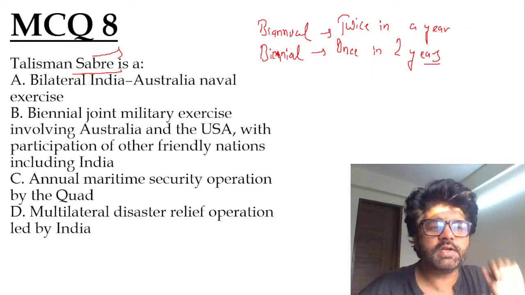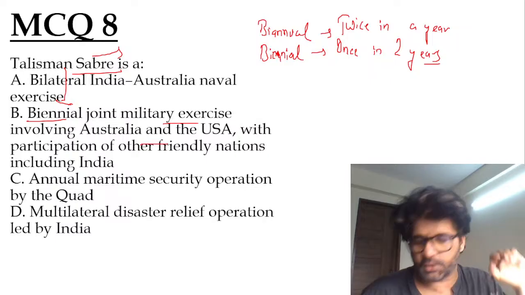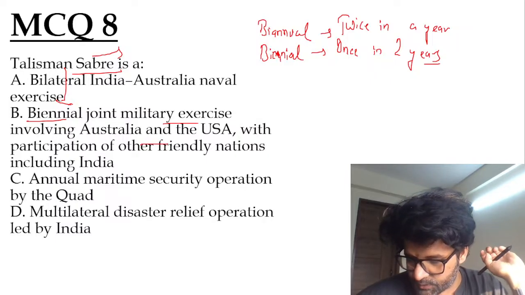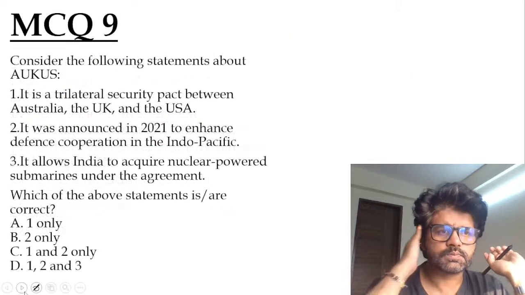Eighth answer. So it's biennial. Talisman Sabre is a biennial joint military exercise involving Australia and the US. The eighth answer is B, as stated by Rishi, Harshini, Annie. Very good. MCQ 9.